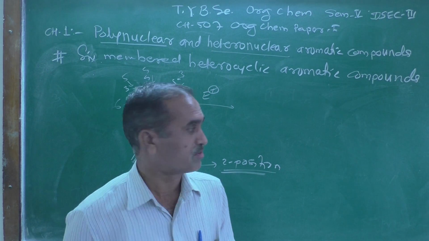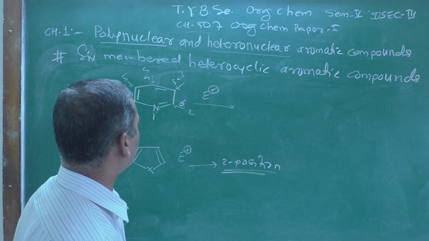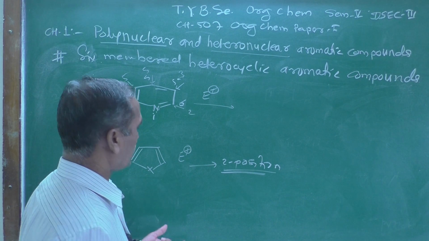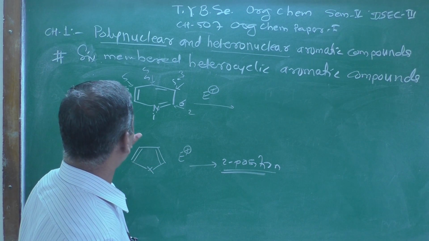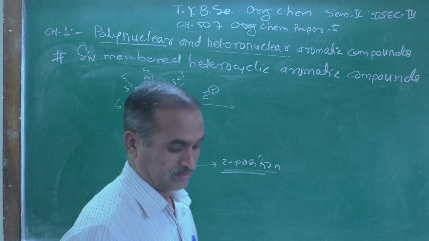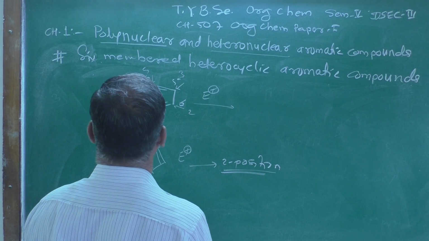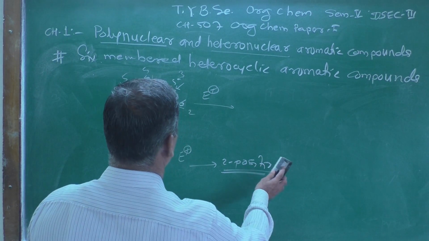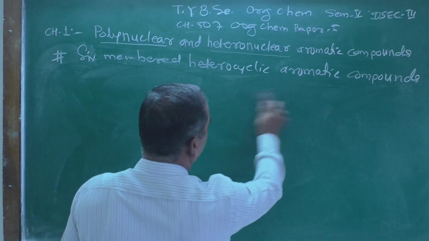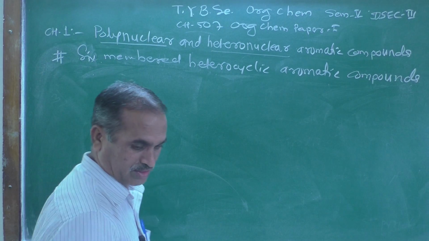Now, in the electrophilic substitution reaction, at which position does it occur, the 2 position or the 3 position? That's the question. So for that reason, let us see how one can show the resonating structures.